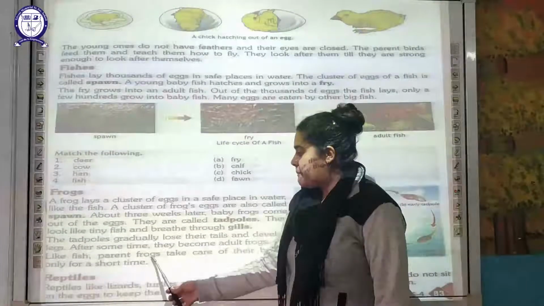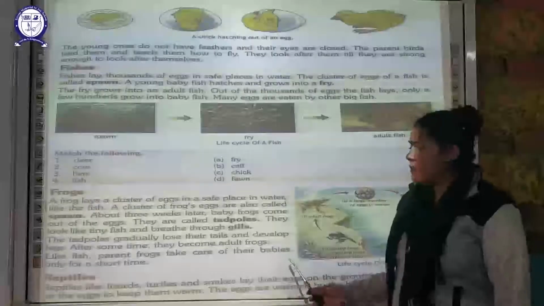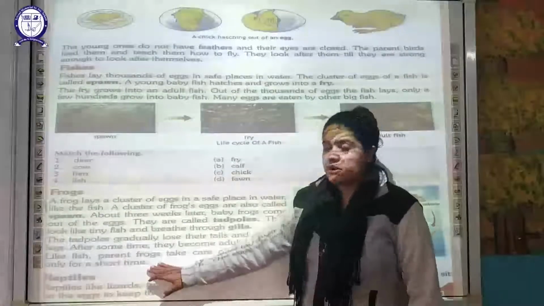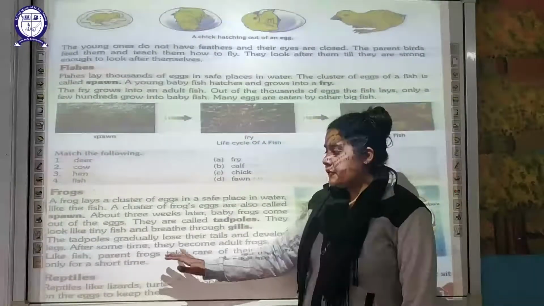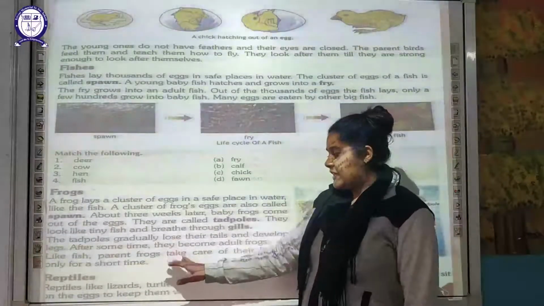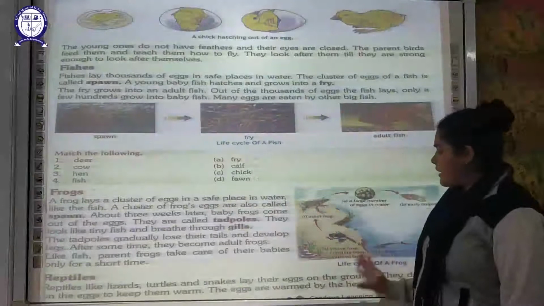So like fish, the parent frog takes care of their babies only for a short period of time. That means the parental care is for less time. Okay, so this is the life cycle of a frog.